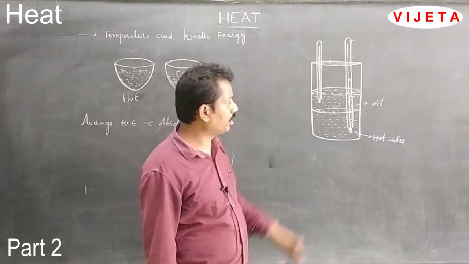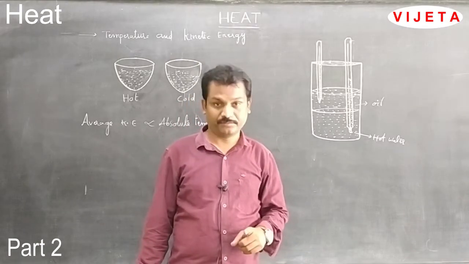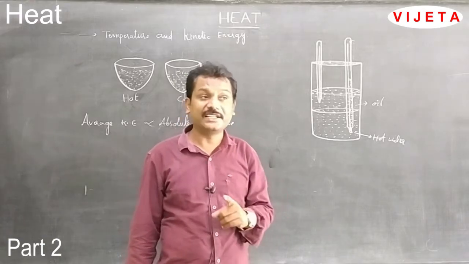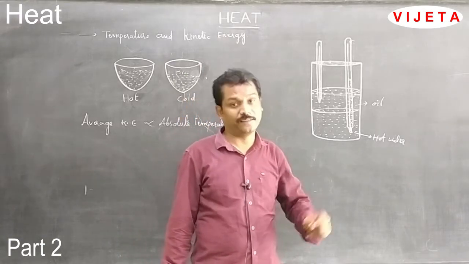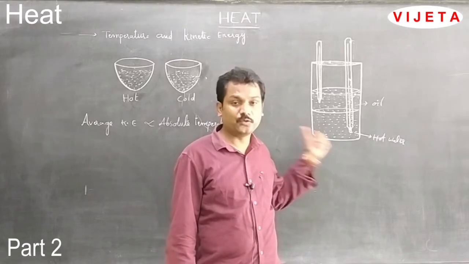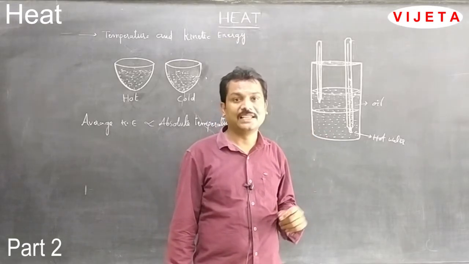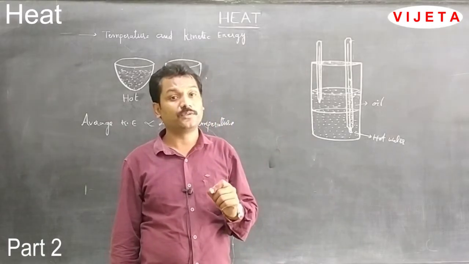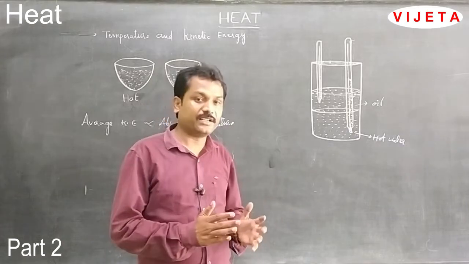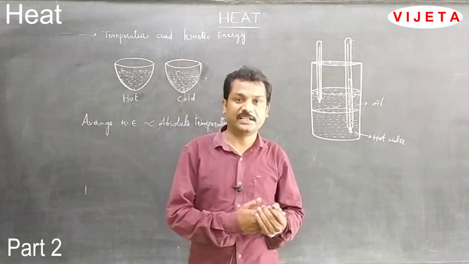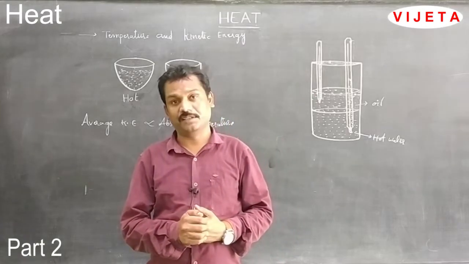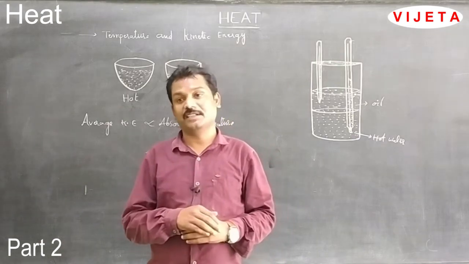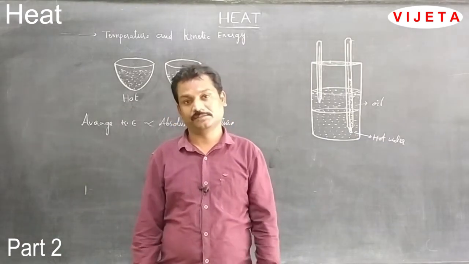Now from this we can conclude that temperature gives the direction, whereas heat flows from one body to another body. So from these two activities we can conclude that the average kinetic energy is always directly proportional to the absolute temperature. A body with the highest average kinetic energy has the highest temperature, and a body with a lower kinetic energy has the lowest temperature.